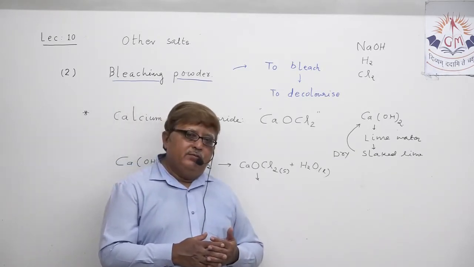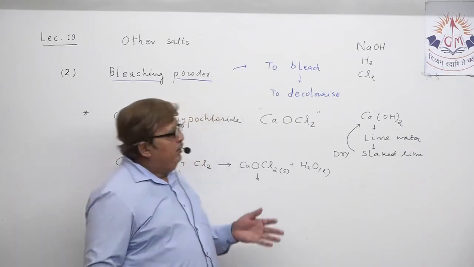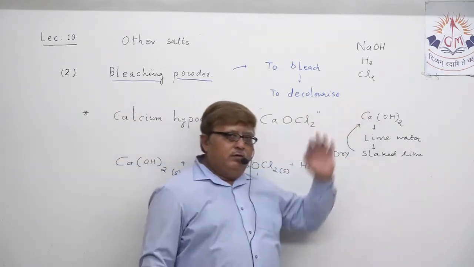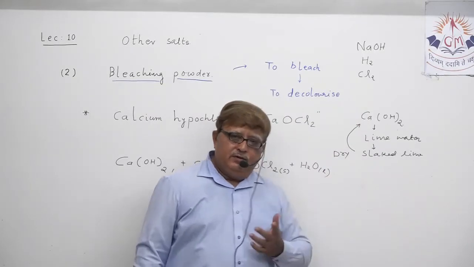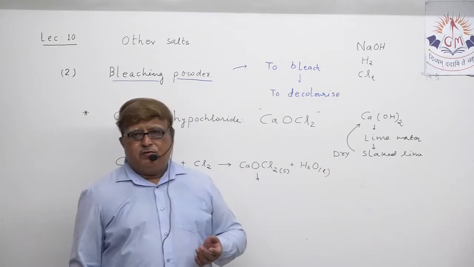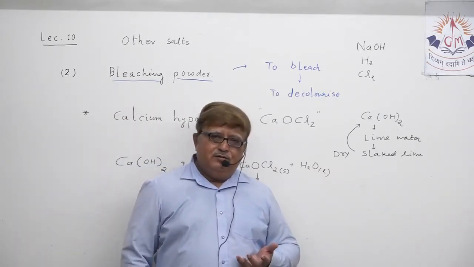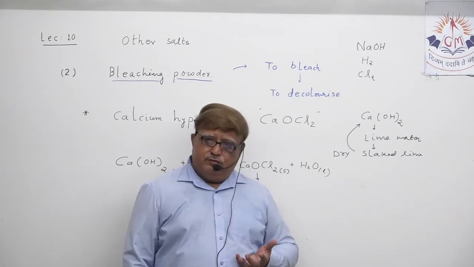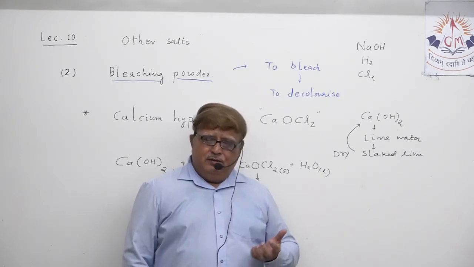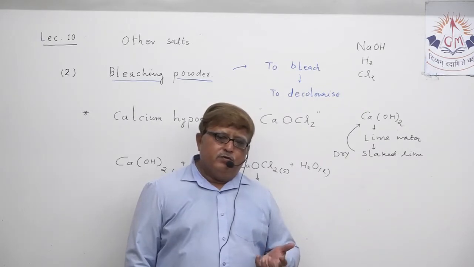At the same time, the same bleaching powder can play the role of chlorine sometimes. When I explained the chlor-alkali process, I mentioned, if you can remember, one use of chlorine: chlorine is utilized to treat water in a water filtration plant for the purpose of what?